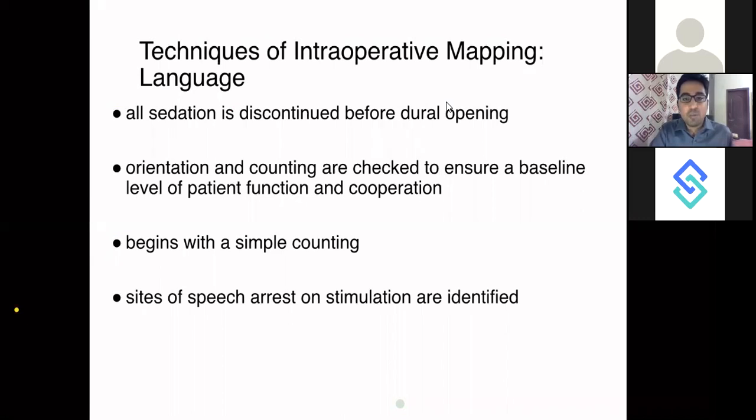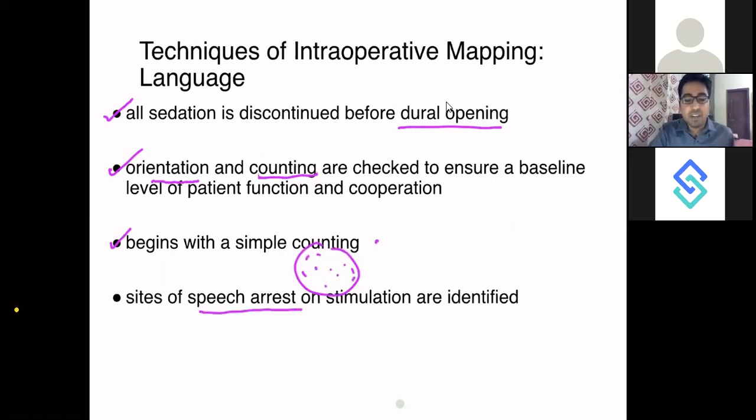Now, techniques of intraoperative mapping, language. Language, as I told you, has to be assessed. It is very important. When you are assessing language, you stop all the sedation before the dural opening. You assess the patient for orientation, and you ask the patient to count. You assess whether he is able to count or not. Then you ask the patient to keep on counting, and you stimulate different areas and assess the patient for speech arrest.